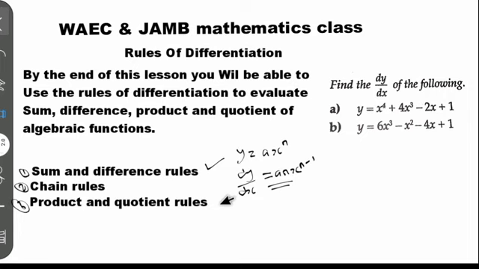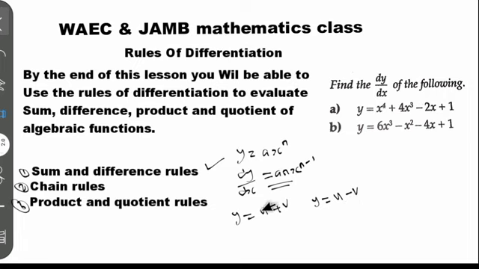So let me put an expression. For example, when you're given an expression y is equal to u plus v, and also if you have another question where y is equal to u minus v, this one is the sum, while this one is the difference. Difference means subtraction. That's the meaning of difference.